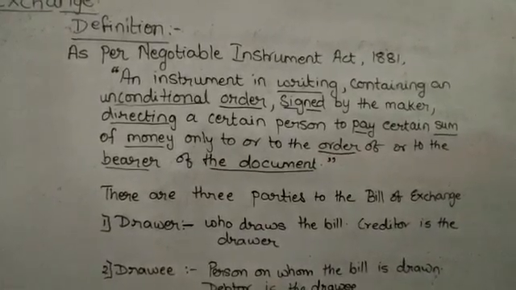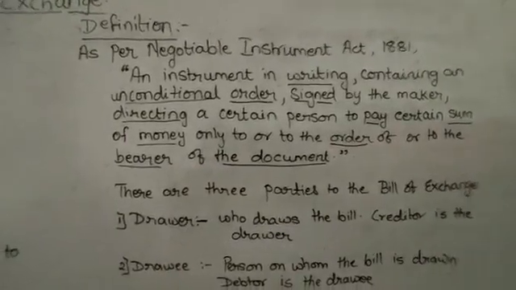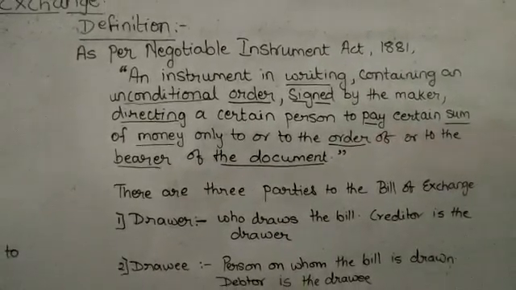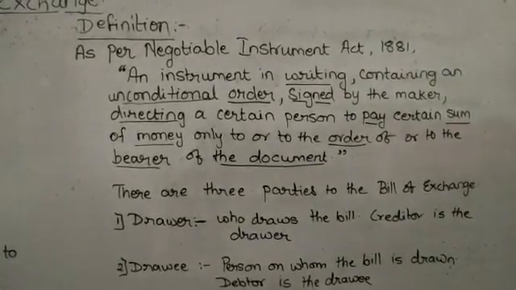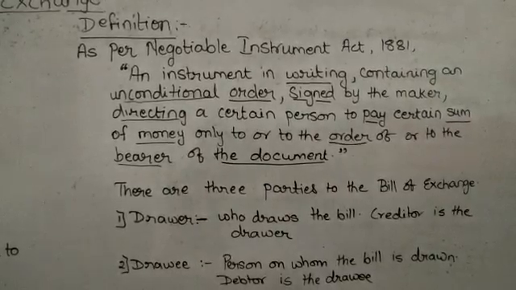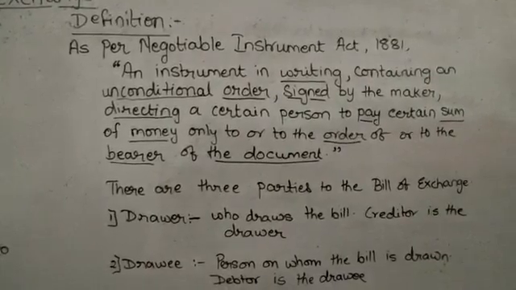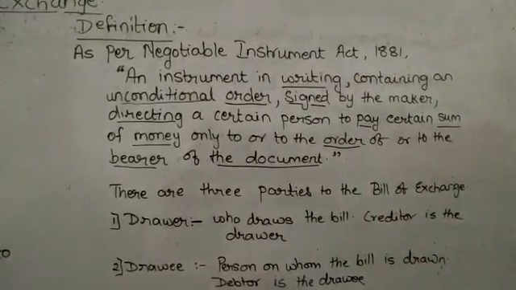An oral promise cannot be considered a bill of exchange. It always has to be in written form. The second feature that the instrument must contain is an unconditional order. The word order here is very important.